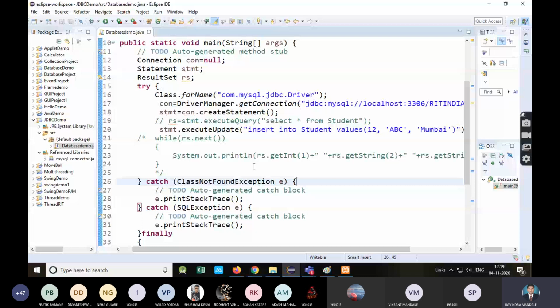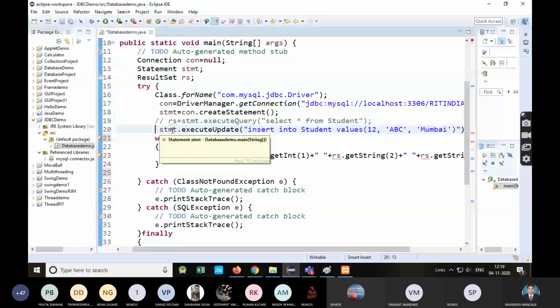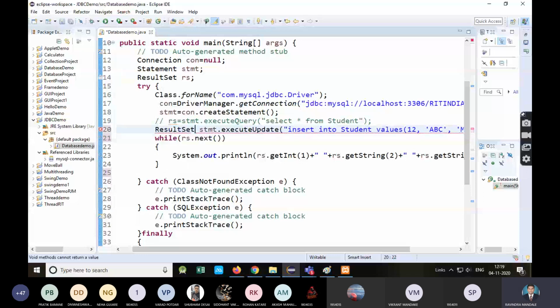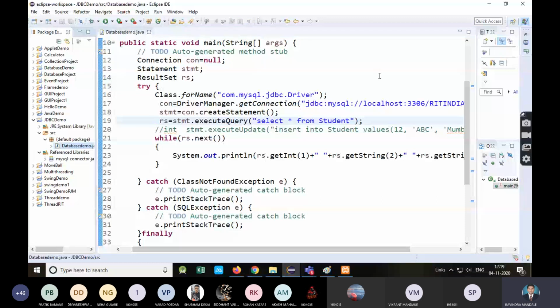Okay, now if I remove this, see this. Actually, the return type of this one is integer, so that's why it is not getting. So just comment it and just remove this. Now see, all the records will be displayed. Run like this, run as Java application. All 3 records will be displayed on console.